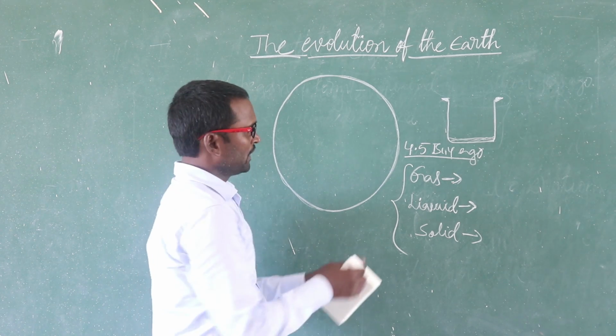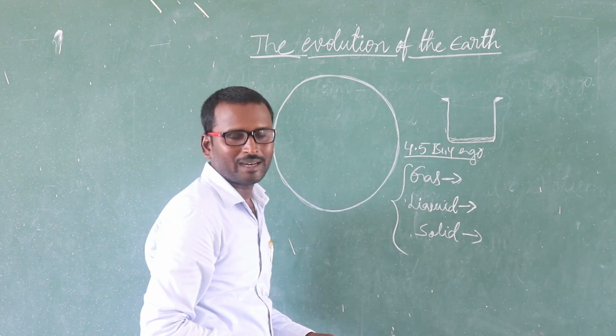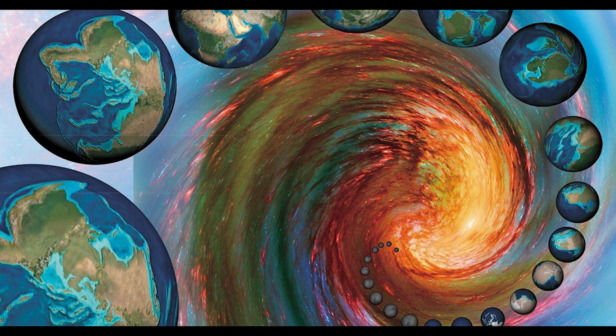Next one, for example, in order to explain the evolution of the Earth in a simple way, think about preparing a soup. In order to prepare a very tasty soup, we add so many flavors, and not only that, but also so many things like vegetables, like drumsticks. In the soup, while it is boiling, we add curry leaves and other flavors in order to get taste.